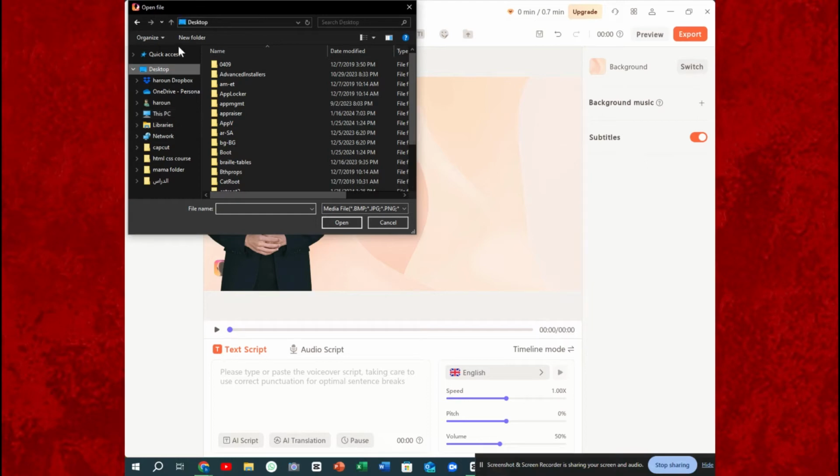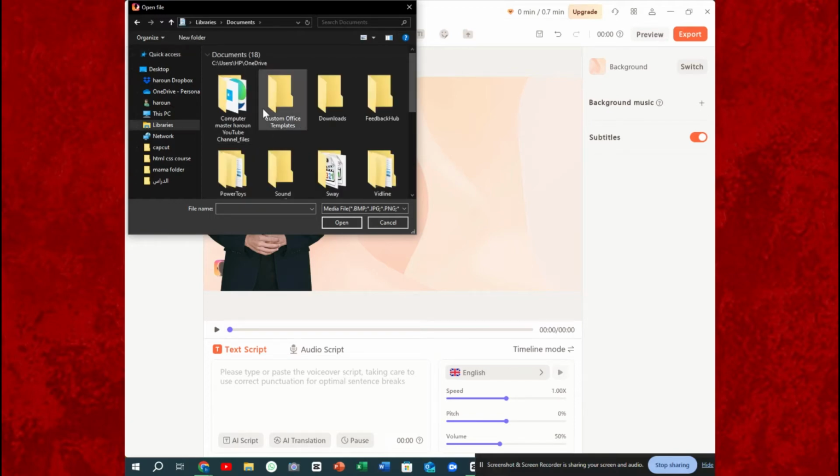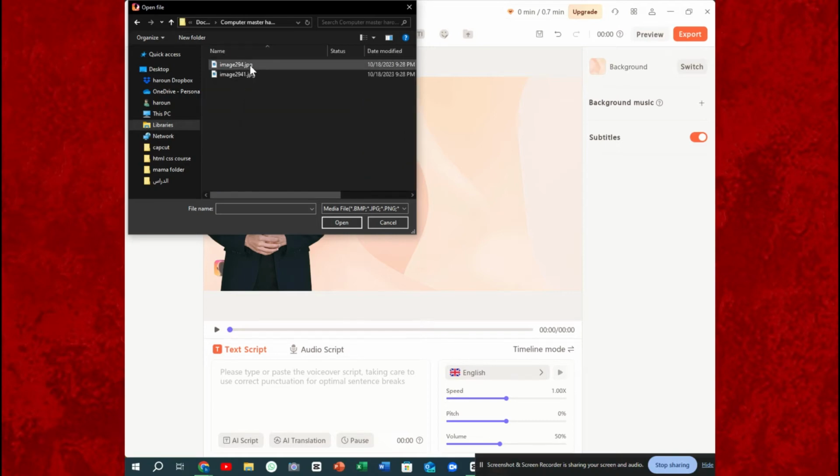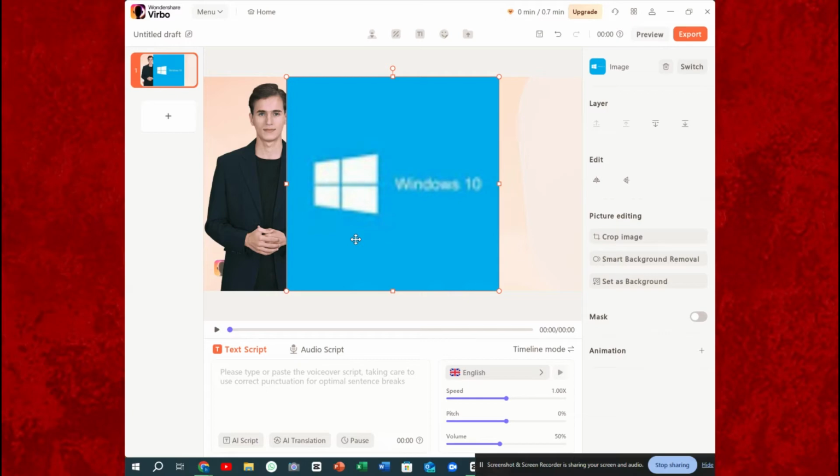Here, let's click on quick access, and then I'm gonna search for my logo. Here it is uploading the file, and then we're gonna wait, and then we're gonna try to create an audio script.